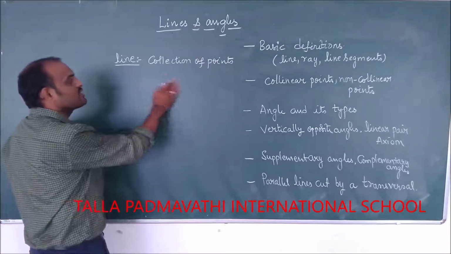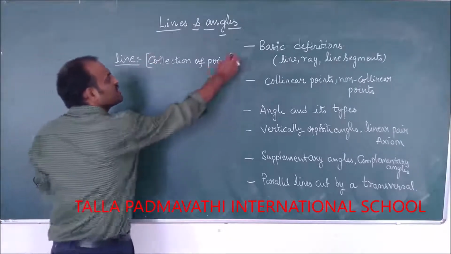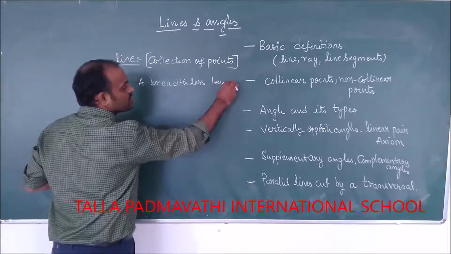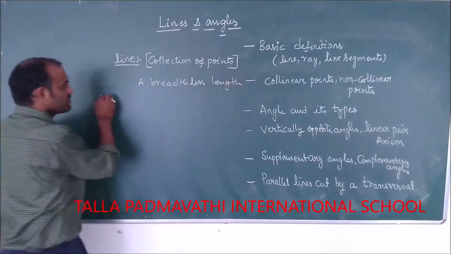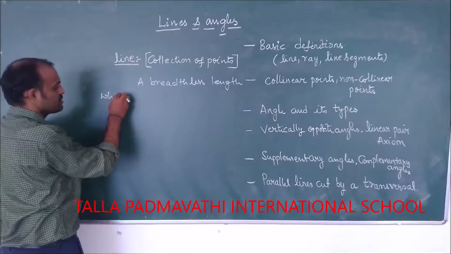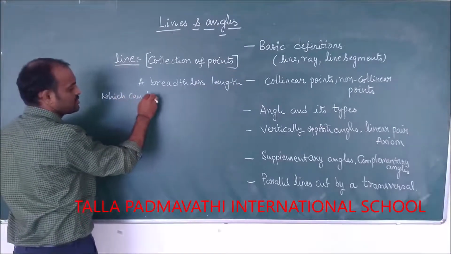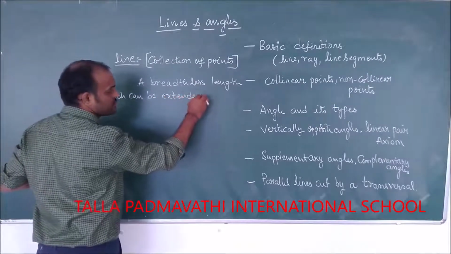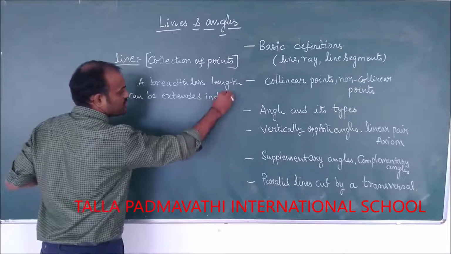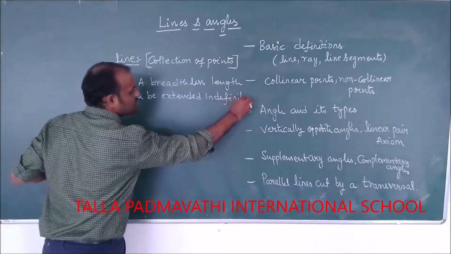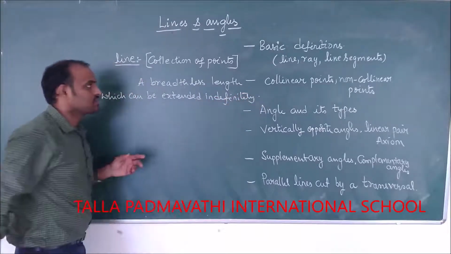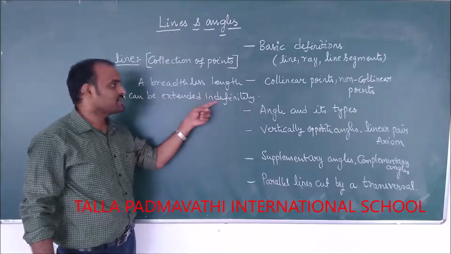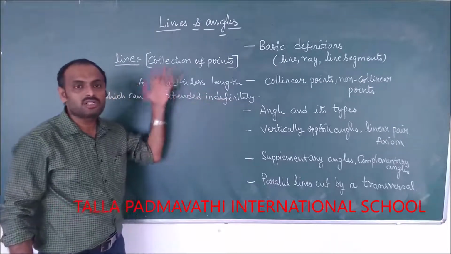Or we can say that a breadthless length which can be extended indefinitely. A breadthless length which can be extended indefinitely, that is nothing but a line.